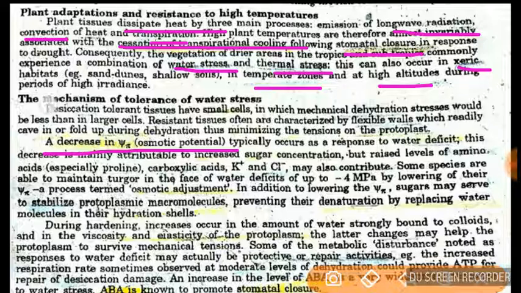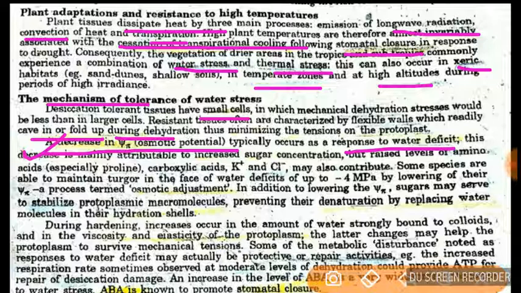So again we are going to move on to the mechanisms of tolerance of water stress. So what can be the mechanism? They have smaller cells, and their cell walls may fold up during dehydration. And the most important is the decrease in the osmotic potential as a response to water deficit.